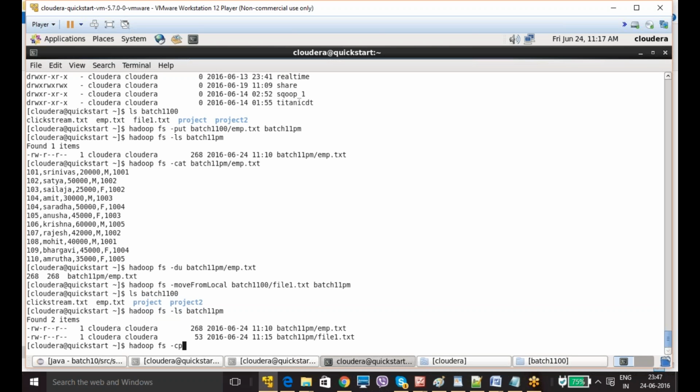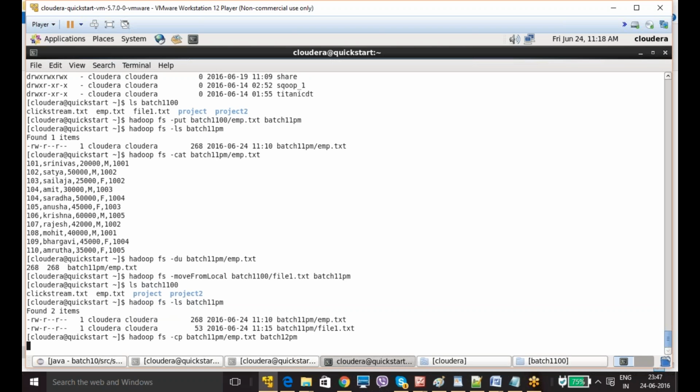In the same way, I am doing here: hadoop fs -cp batch 11 pm /emp.txt, and where I want to copy: in the Hadoop system itself, batch 12 pm. So it is copied to 12 pm.